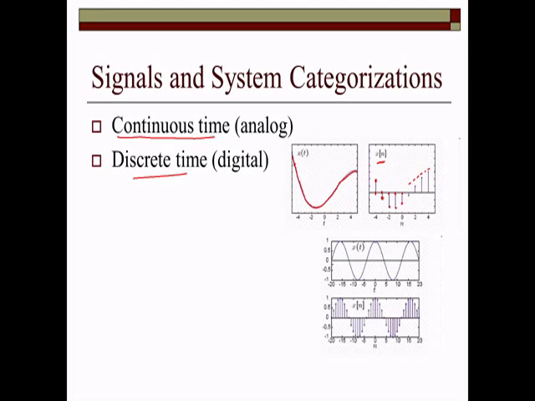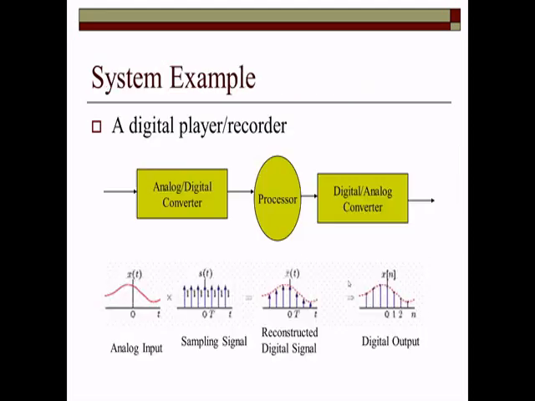In the same way, we can understand that this is the continuous time domain signal and this is the discrete time domain signal. The continuous signal varies continuously with respect to time, while here we have the value of x at different instants of time. Another example you are familiar with is the digital player and recorder.